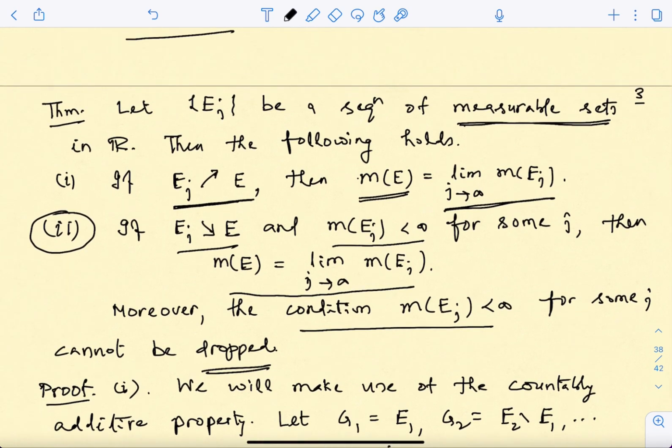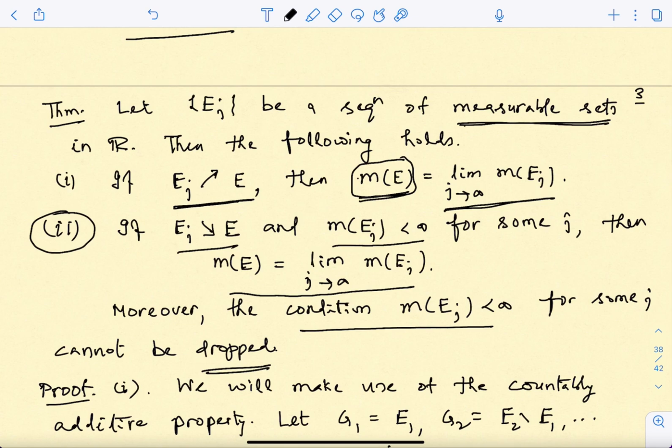Okay, all right, so the proof of this part is actually easy. It just uses this additivity property which we have just proved for countable collections. Let us say the first one, we want to compute M of E. And what is M of E? M of E is M of the union. Okay, but the only trouble here is that Ejs are not disjoint. So somehow what we will do is we will create a new sequence which is disjoint, and its union is just the same as the union of Ejs.